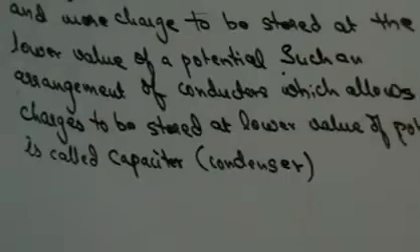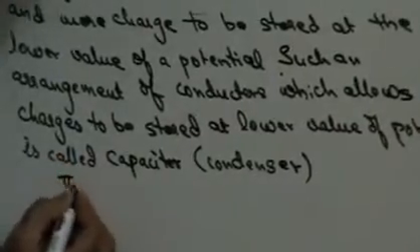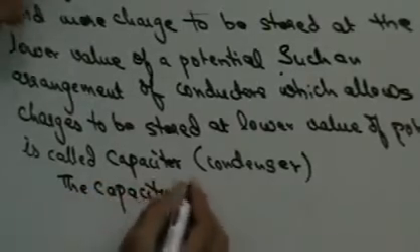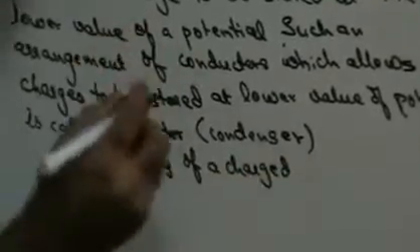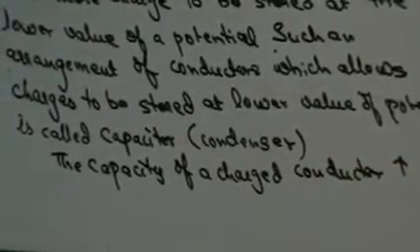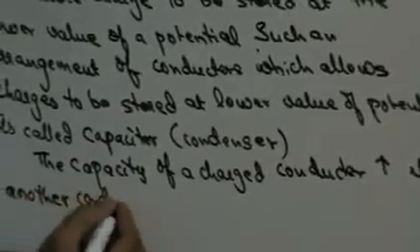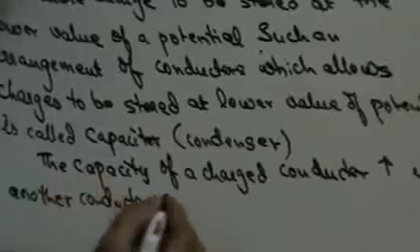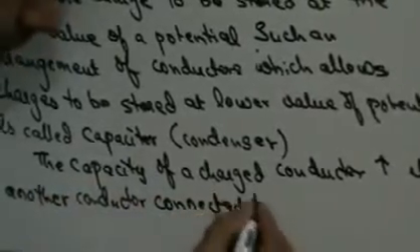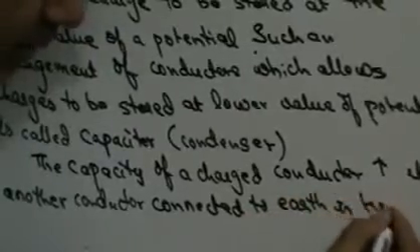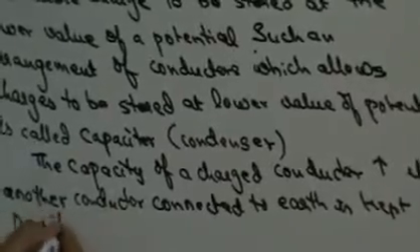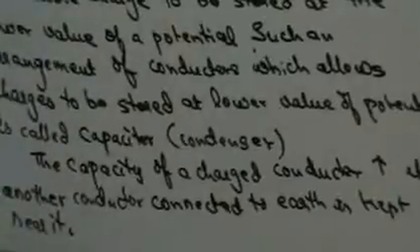Now, the capacity of a charged conductor increases if another conductor connected to the earth is kept near it. Right?